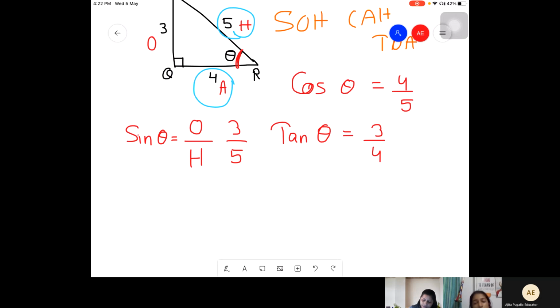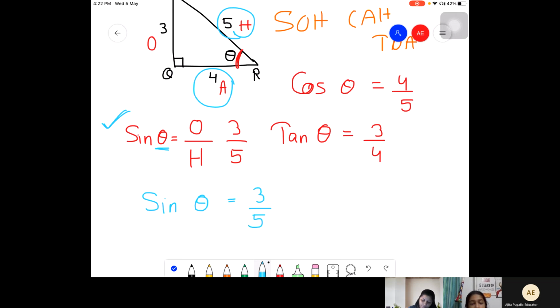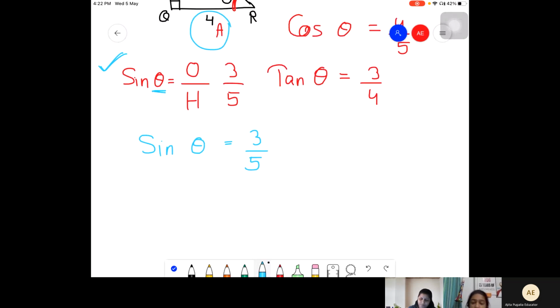ठीक है? Now, how do I get the value of theta now? Let's say I'm using sine. I like sine, so I'll use sine. So I came to know sine theta is equal to 3 upon 5. Correct? Yes, ma'am. So how do I get the value of theta? I'll take sine on the other side. So when I take sine on the other side, it becomes sine inverse. Sine inverse of what? 3 upon 5.